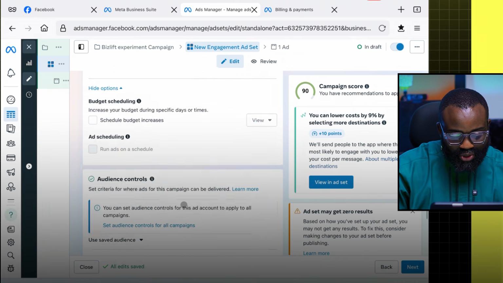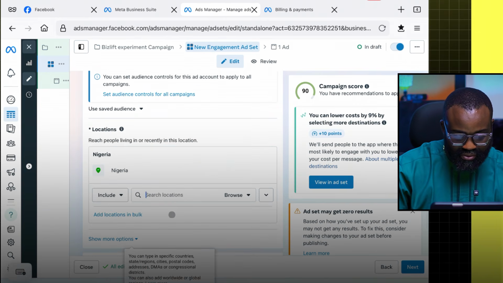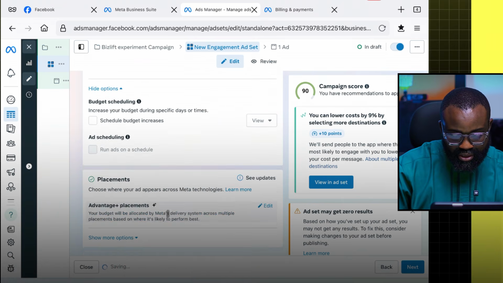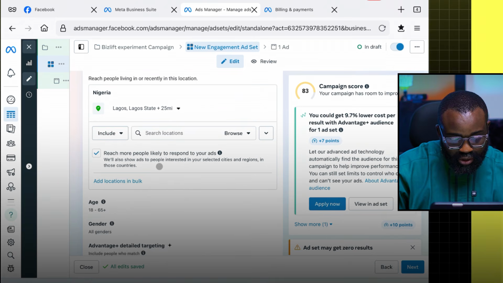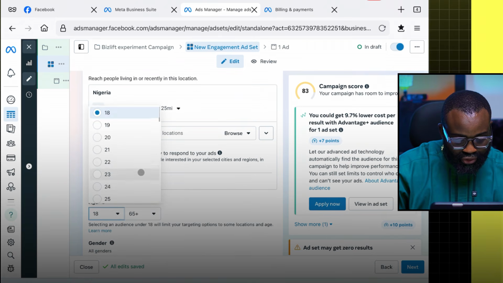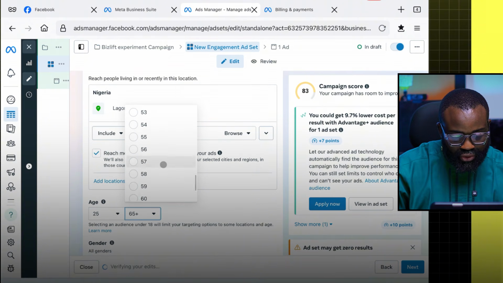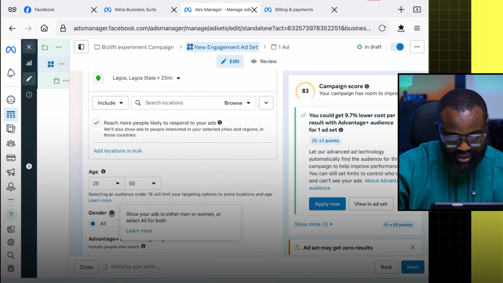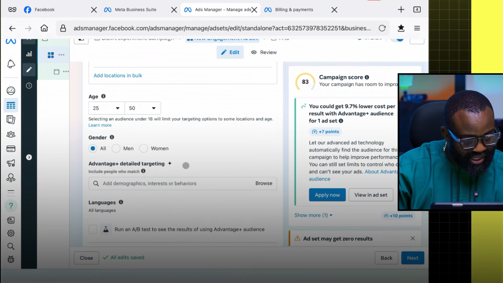Okay. So I'm going to come to the audience, change this to Lagos. Lagos State, city. We like to use city. Okay. Then I'm going to come to the age. Right here, let's go for 25 to, let's say 50. There. Gender, both male and female. I think they sell unisex, so yeah, both male and female.